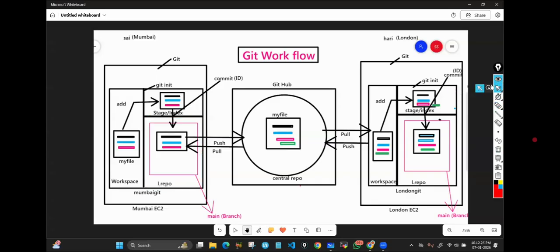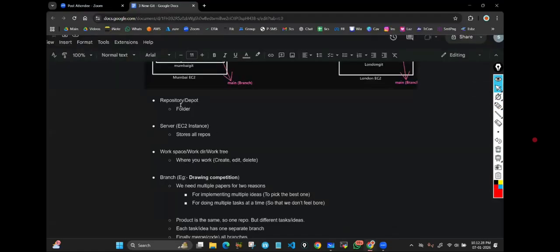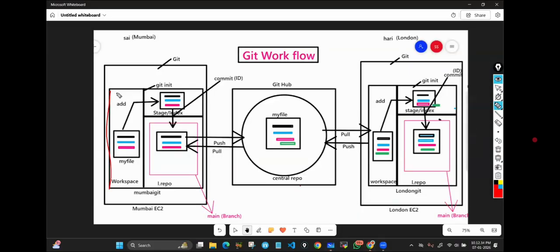Fine. Now here, repository means folder. This one is one folder, the local repository. And this is also a kind of folder only, which we call central repository. This one we call local repository, this one we call central repository. You can give whatever name that you want. Here I have given the local repository the name Mumbai Gate. You can give any name, that's up to you.